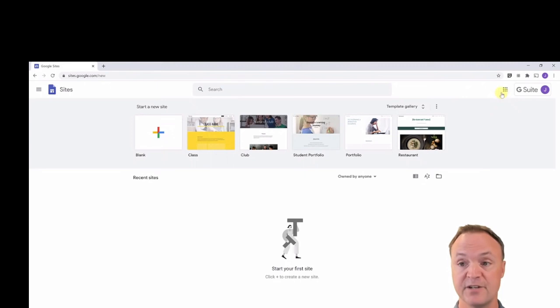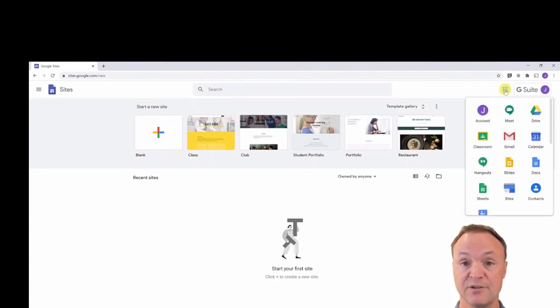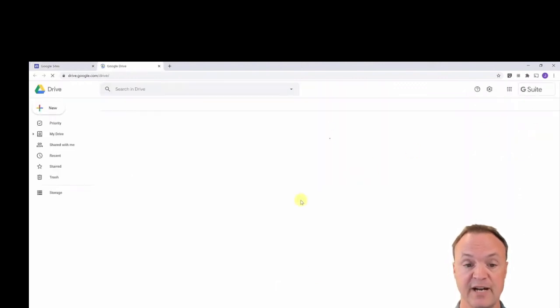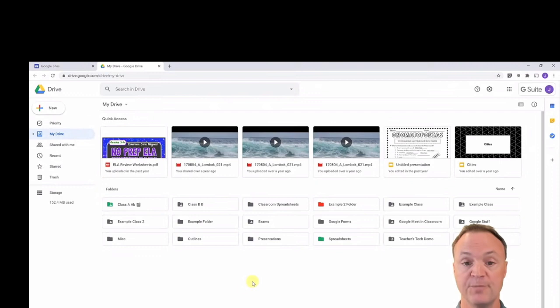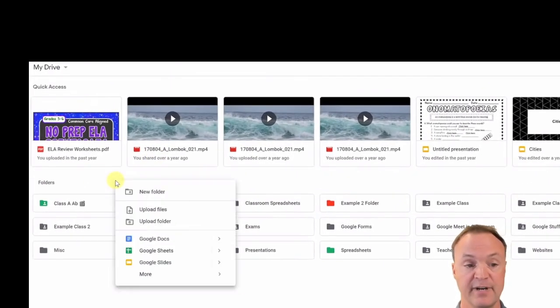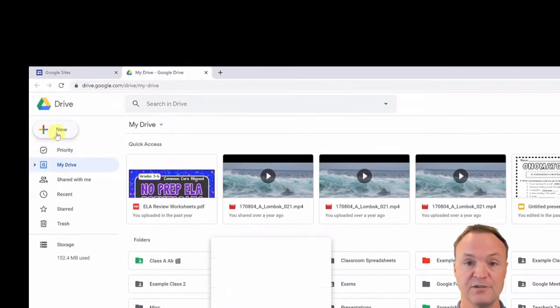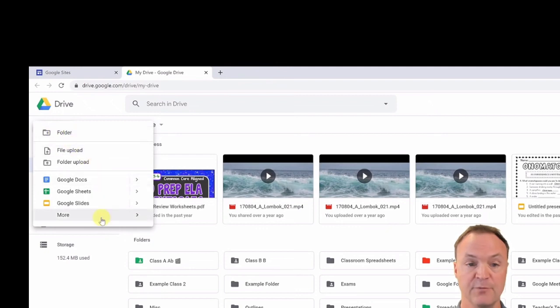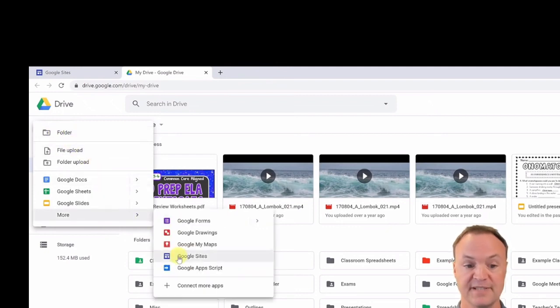The other way to start a Google Sites, I'm just going to click on the Google Apps, and I'm going to go over to my Google Drive, and you can open it right from here. I could right click on it, and if I go to more, and then go down, Google Sites is right here, and it will go to creating a Google Sites. I can also do it from new, more, and you're going to see Google Sites that way too.